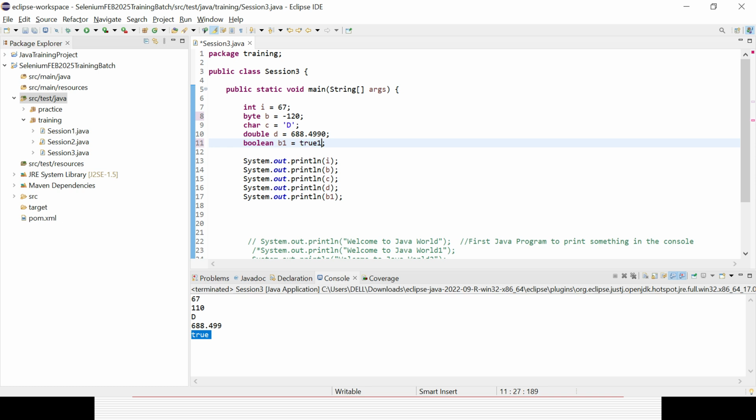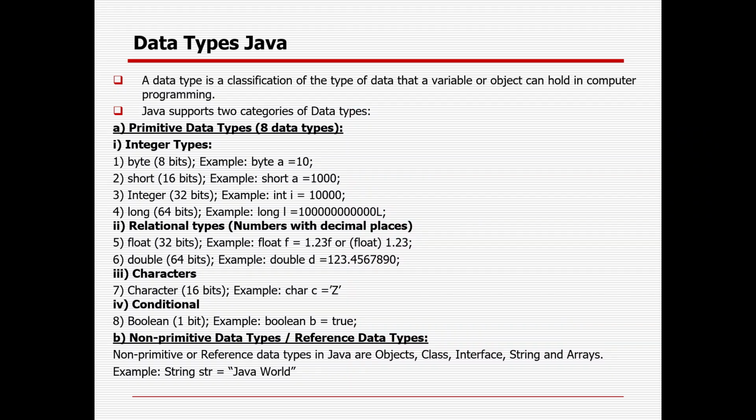If you give true as one, it will still not work. It only contains two values, true or false. So these are the parts you need to learn slowly: what the different variables can hold, what the data types are, and so on. Non-primitive types I will cover in the upcoming slides.